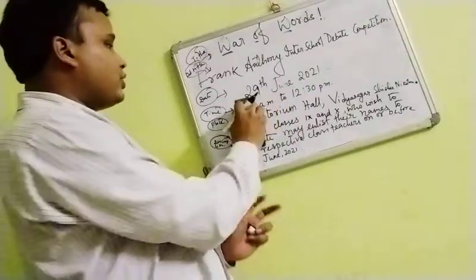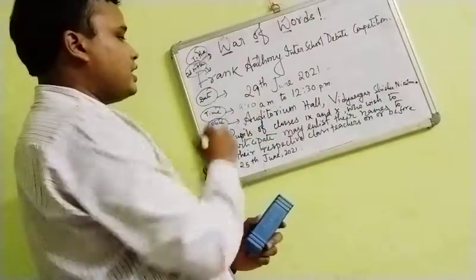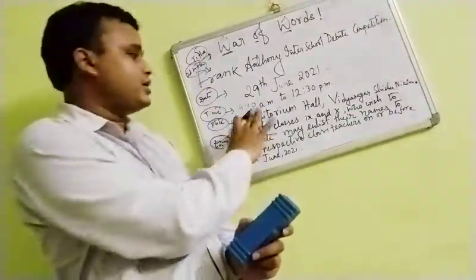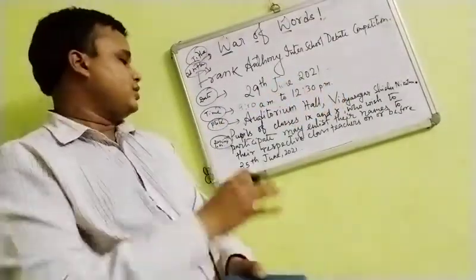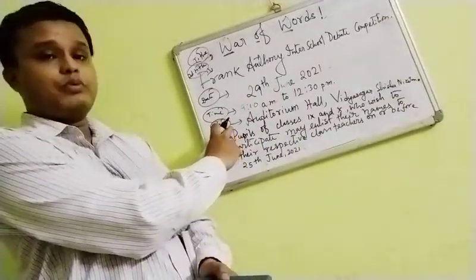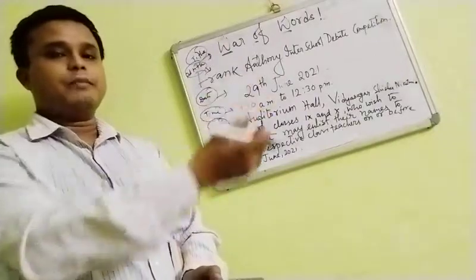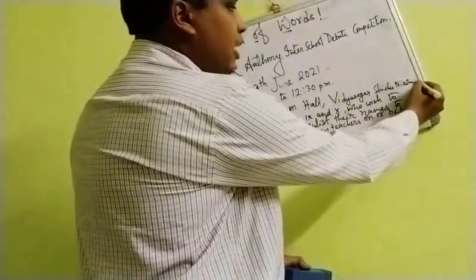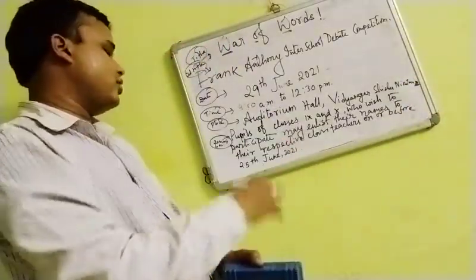We can write 9 in this way also. It will be better to write 9.00. So it will be better if you write it in this way. Then the place: Auditorium Hall, Vidyasagar Shishu Niketan. When you are writing the place, write from smaller to bigger. And again here you will have to give a full stop, or a punctuation will be there. Make sure that you are giving that.